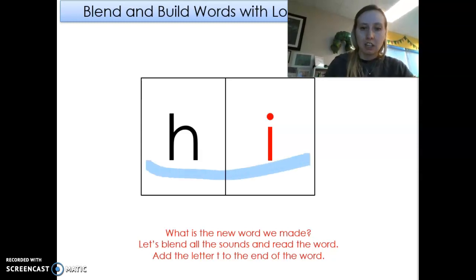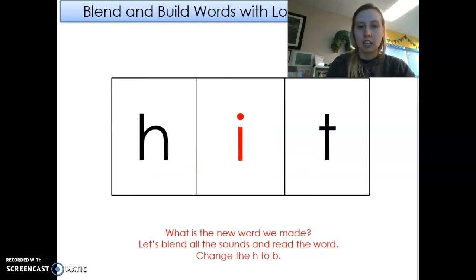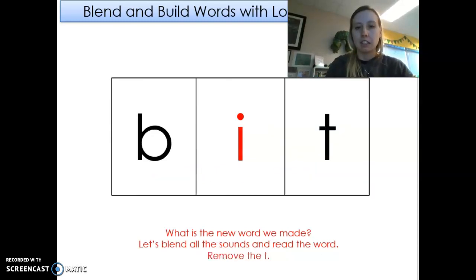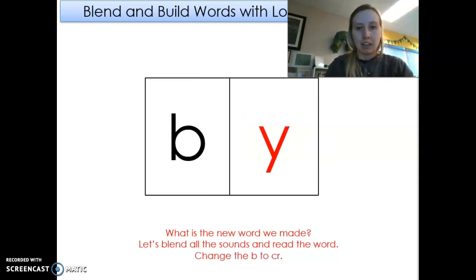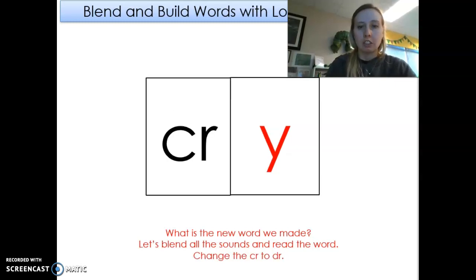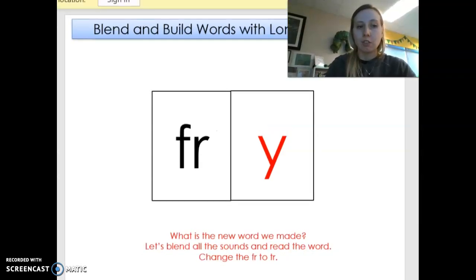Okay, here's our word. High. Add a t to the end of it. Hit. Change the h to b. Bit. Get rid of the t. That would be buy. Change the b to cr. Cry. Change the cr to dr. Dry. Change the dr to fr. Fry. Change the fr to tr.